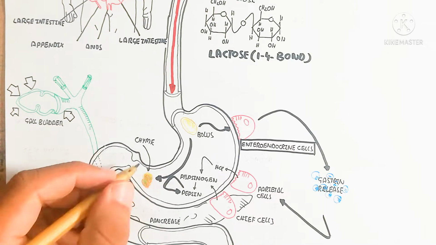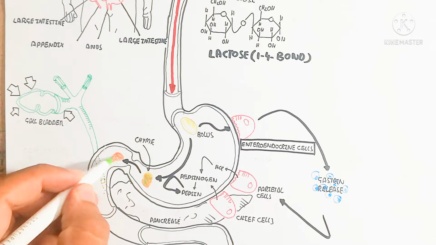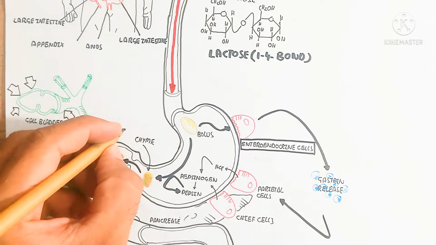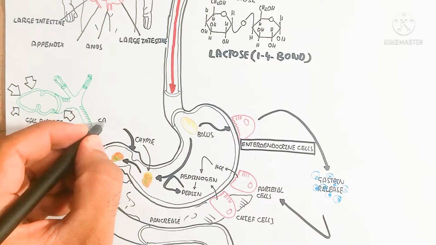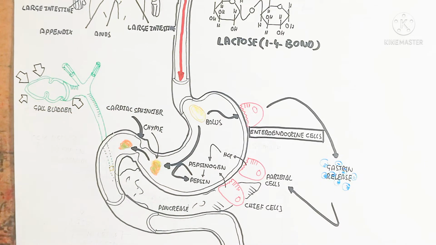Here is the gallbladder. This gallbladder is stimulated by another hormone which is released from the enteroendocrine cells of the duodenum, and here is the pyloric sphincter.